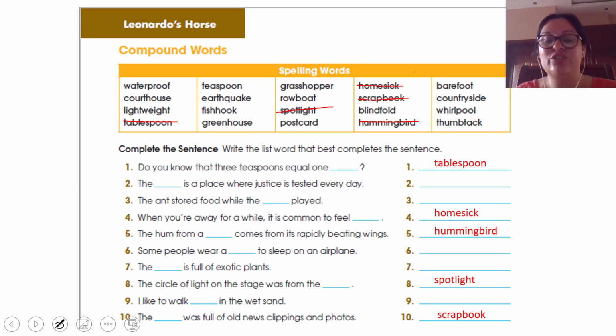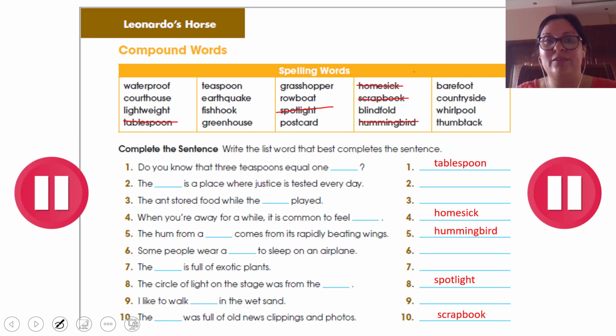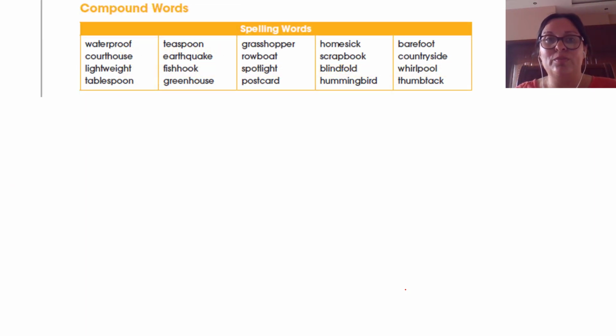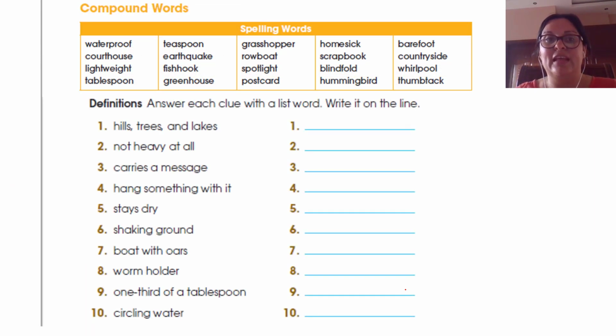Okay, now it's your turn. Stop the video and finish number 2, number 3, 6, 7, and 9. Okay, when you finish this part, we can go down in the same page to solve the other part. Definitions. So let's read the instructions first. Answer each clue with a list word. Write it on the line. So here we have clues of words.